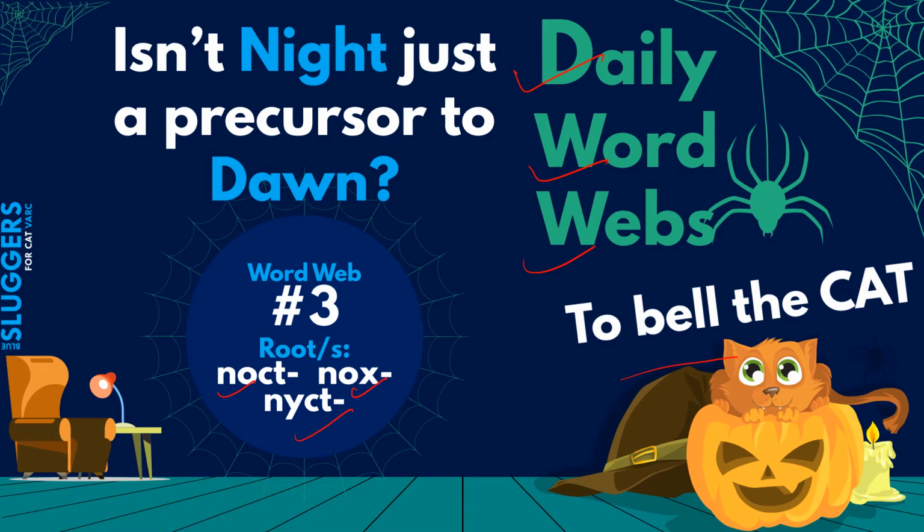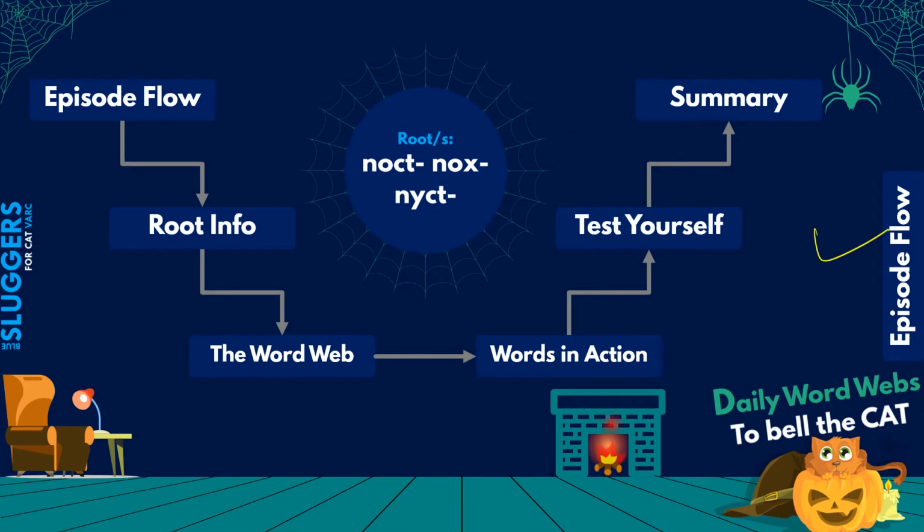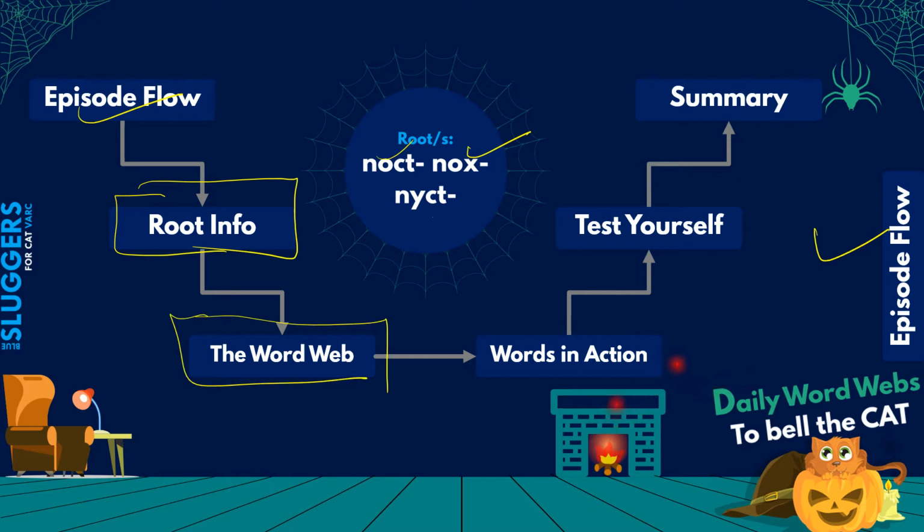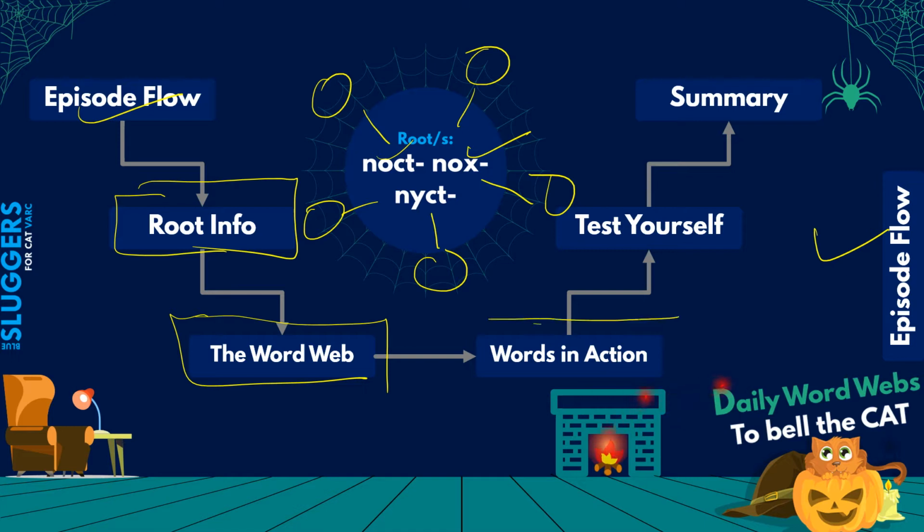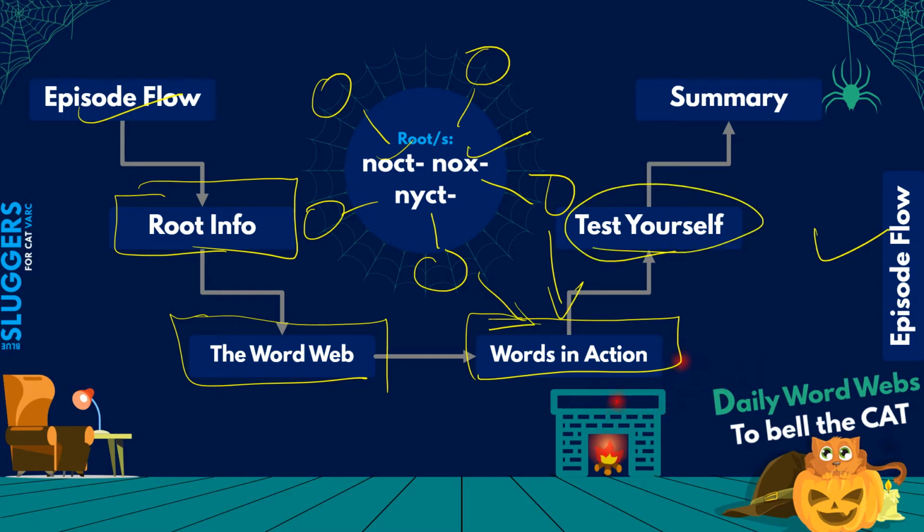So let's start. The episode flow of this is going to be very simple. In the next part, we'll move on to your root info, where I'll tell you about the meaning of the roots and the origin language from which they have been derived. उसके बाद we'll move on to the word web. The word web is the part जहाँ पे हम लोग will look at some words which derive their meaning from these roots. We'll learn those words etymologically. After which we'll look at the same words as part of sentences, right? Just so that you're able to internalize your learnings. Finally, you'll give a very short test and then we'll close with a summary.